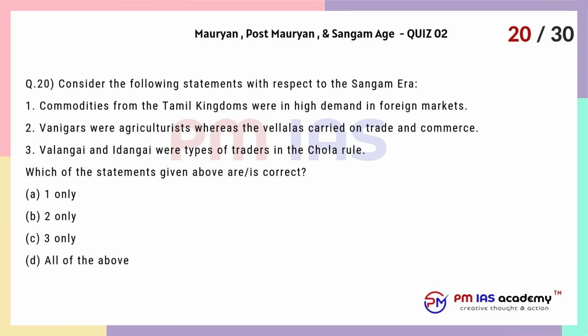Question 20. Consider the following statements with respect to the Sangam era. 1. Commodities from the Tamil kingdoms were in high demand in foreign markets. 2. Vanigars were agriculturists whereas the Vellalas carried on trade and commerce. 3. Valangai and Idangai were types of traders in the Chola rule. Which of the statements given above is correct? A. 1 only. B. 2 only. C. 3 only. D. All of the above.